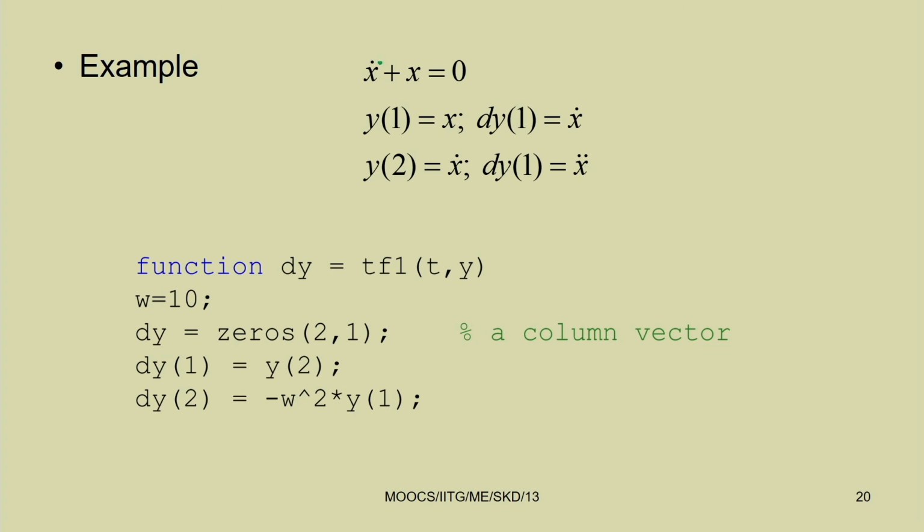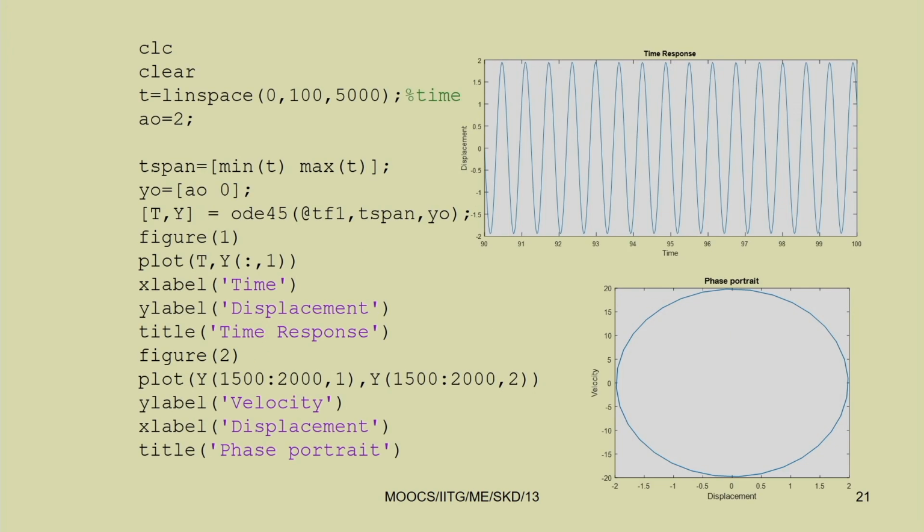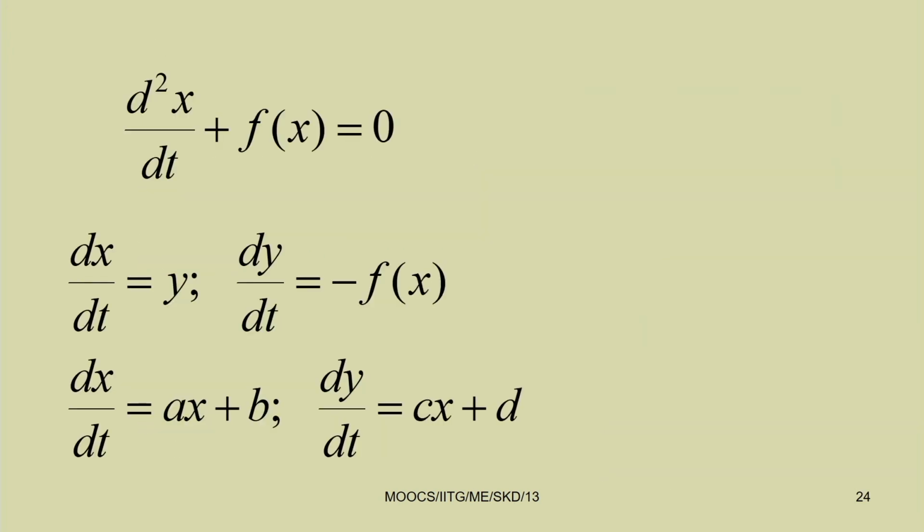So, you can take y1 equal to x, and y2 equal to y1 dot. Depending on the equation, this is a first order equation, so you can write dy1 equal to x double dot. So you can write two differential equations and solve them. These are the responses; we have already seen this.